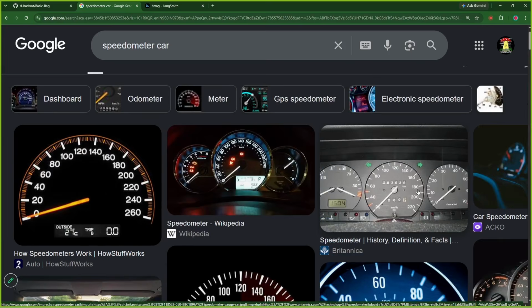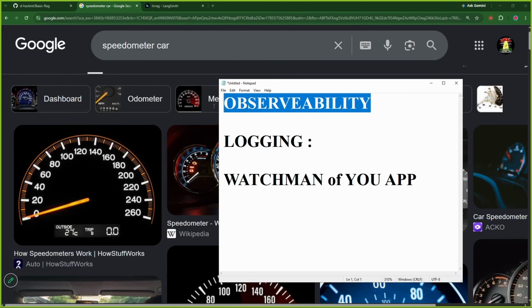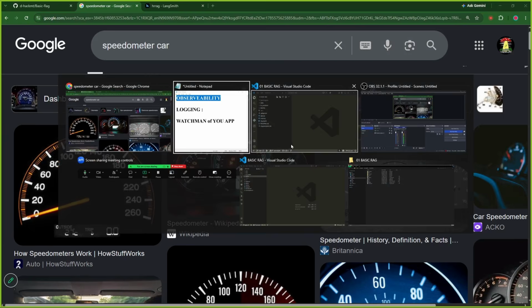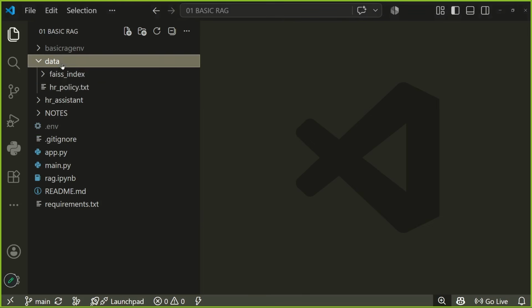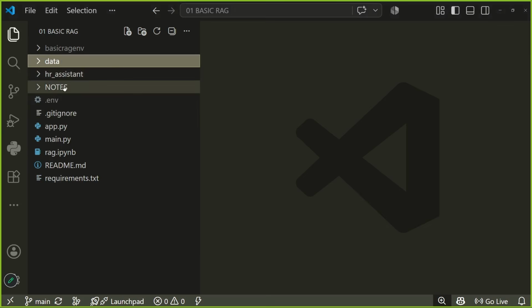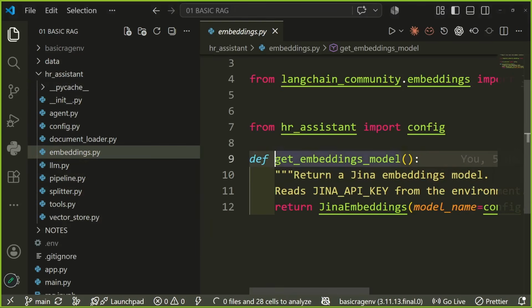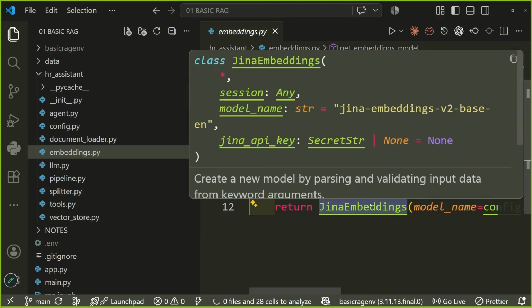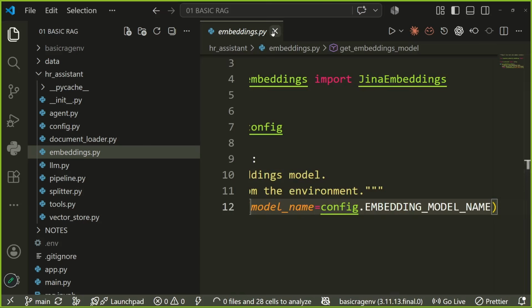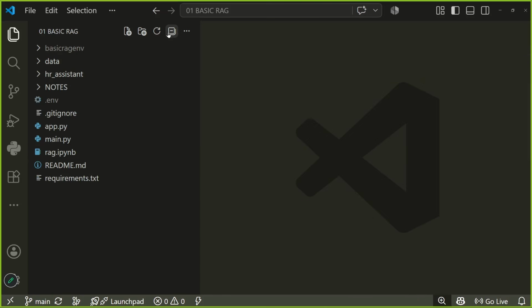Similarly, we also want to observe our application so that we know in which corner of our pipeline, and this has become a pretty huge pipeline now, in which function, in which particular line we have the error. So we have to find all these things, and to find them we will need a watchman.